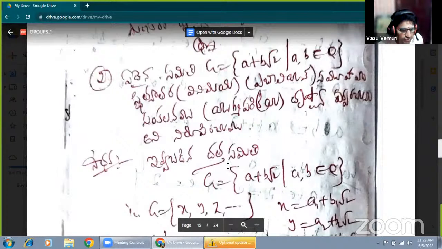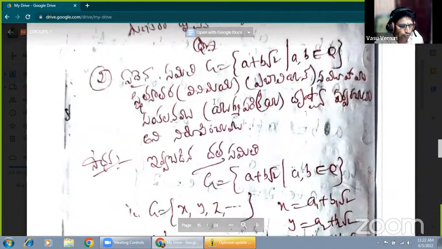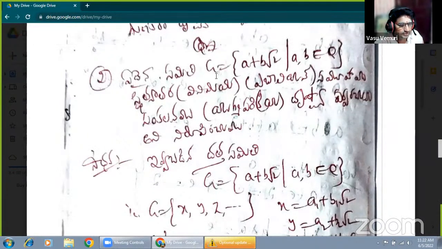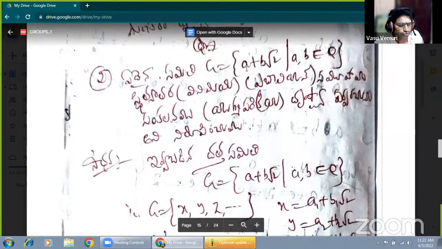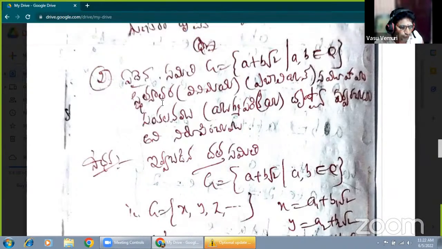Once more I repeat this question. Prove that the set capital G equal to A plus B root 2, such that A and B both are rational numbers, forms an abelian group with respect to addition as the composition operation.